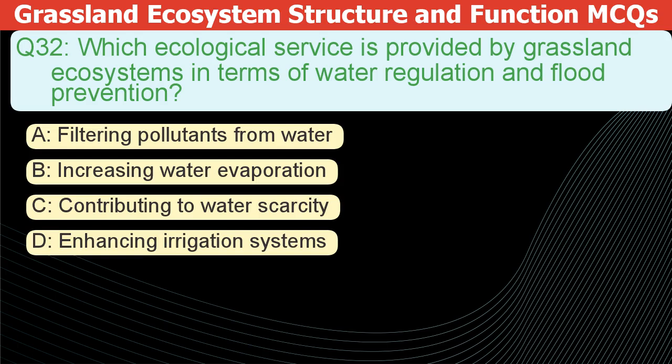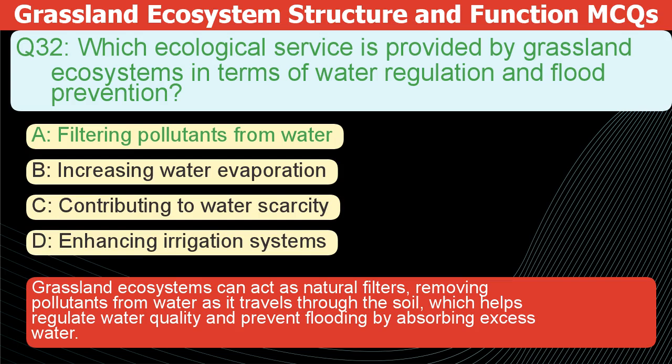Which ecological service do grasslands provide for water regulation and flood prevention? A. Filtering pollutants from water. B. Increasing water evaporation. C. Contributing to water scarcity. D. Enhancing irrigation systems. The correct answer is A. Grassland ecosystems act as natural filters. They remove pollutants from water as it travels through the soil. This helps regulate water quality and prevent flooding by absorbing excess water.